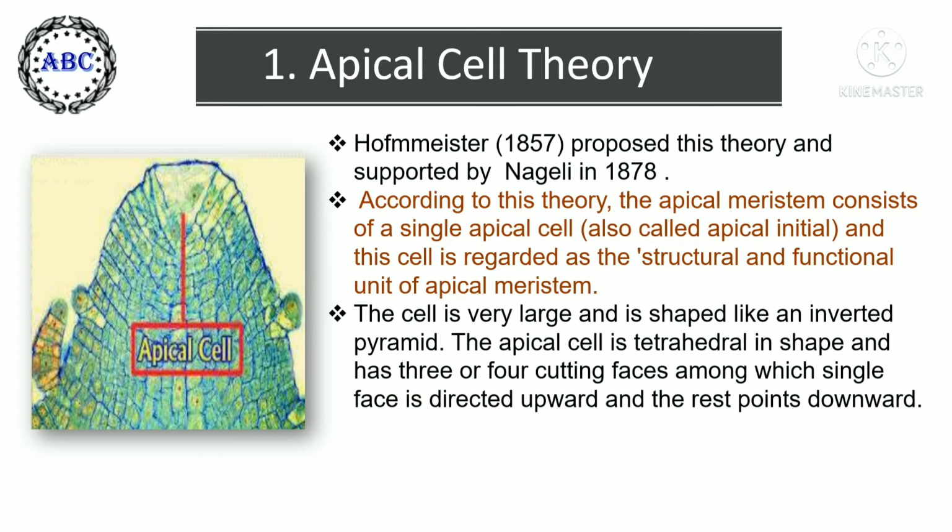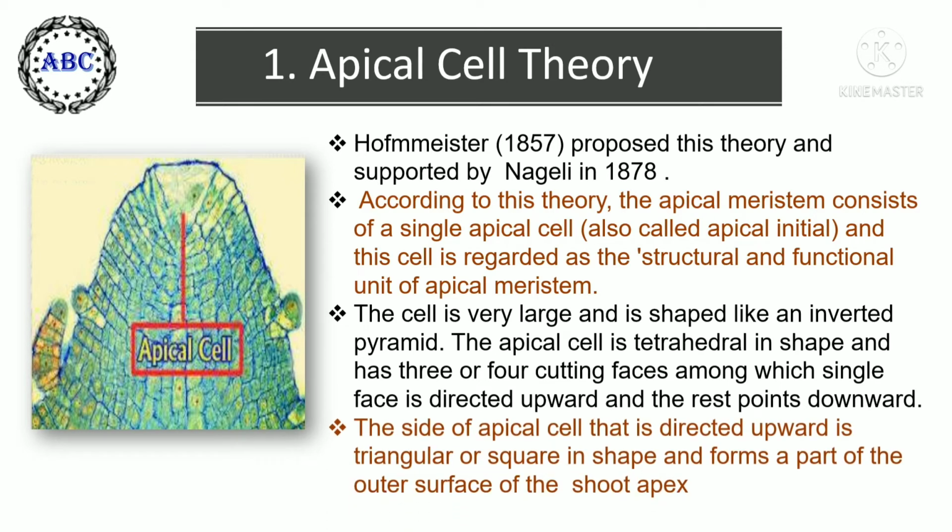The cell is very large and is shaped like an inverted pyramid. The apical cell is tetrahedral in shape and has 3 or 4 cutting faces, among which a single face is directed upward and the rest point downward. The side of the apical cell that is directed upward is triangular or square in shape and forms a part of the outer surface of the shoot apex.